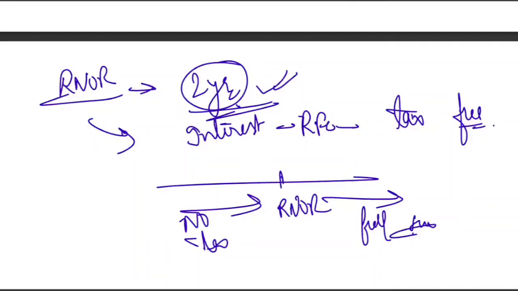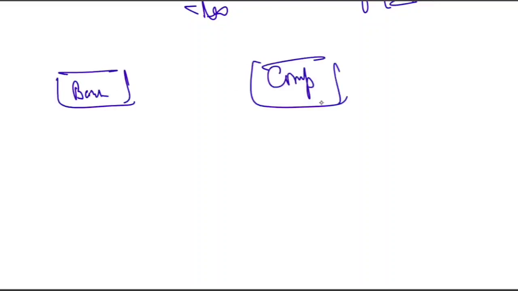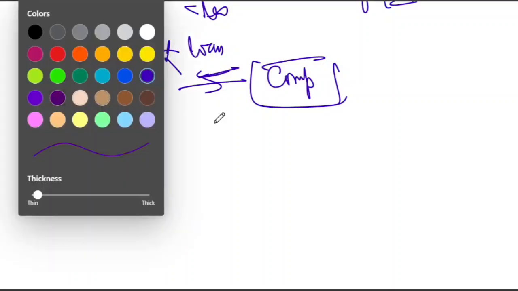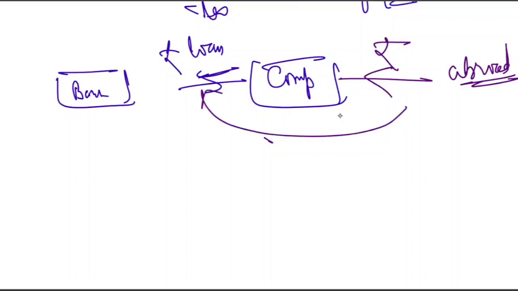So let me illustrate it using an example. Suppose an Indian company has taken a rupee loan from an Indian bank. Suppose this is the Indian bank, right? And this is the company. They have taken a rupee loan to build a plant, install machines, or carry out major capital expenditure. Now the company wants to bring in money from abroad to repay that loan. The main purpose of bringing in the money is to repay the loan.